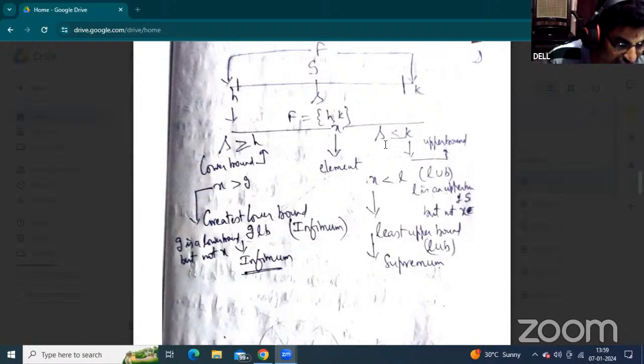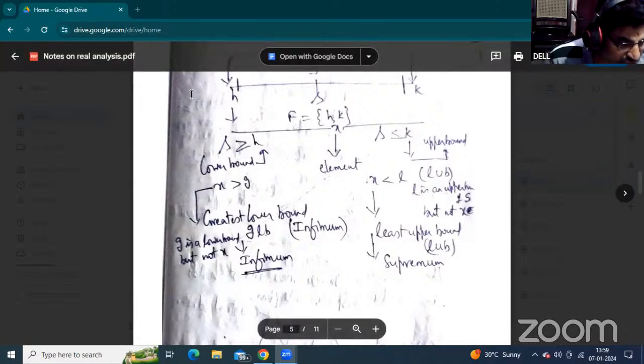According to the upper bound definition, small s is less than or equal to k. Now, small k is an upper bound of the value. This upper bound of the least element is represented like this. Suppose we take an example: the least representation of the value is 0.0001, and the other is 0.999.